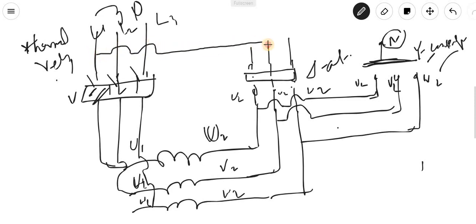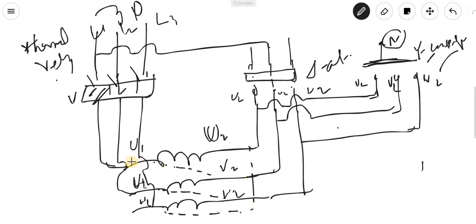This part is A2, here. This way it could be, this way it could be, and this way it could be connected.